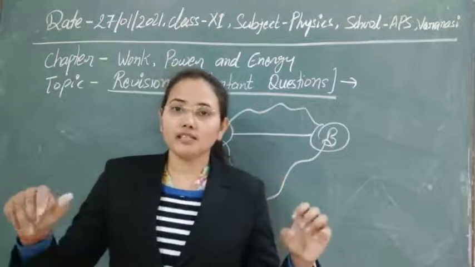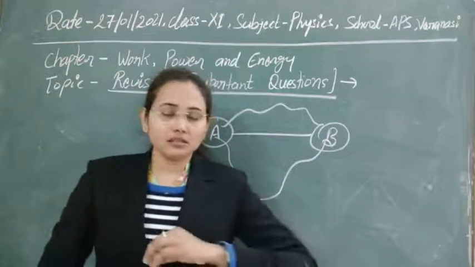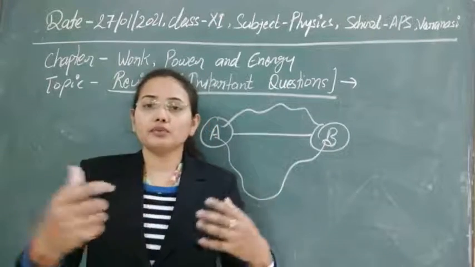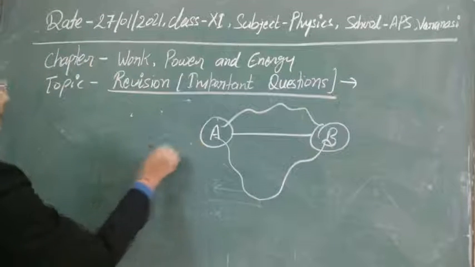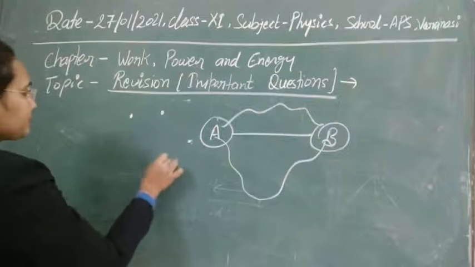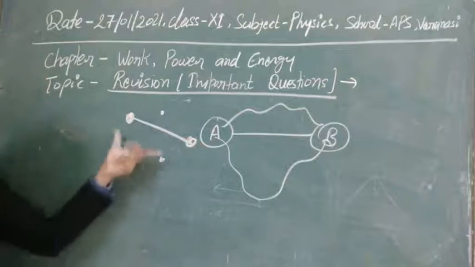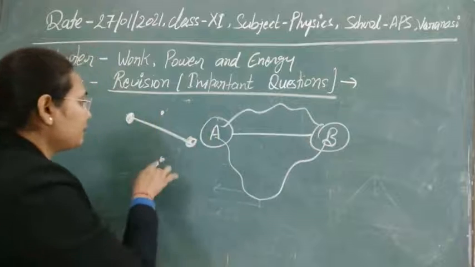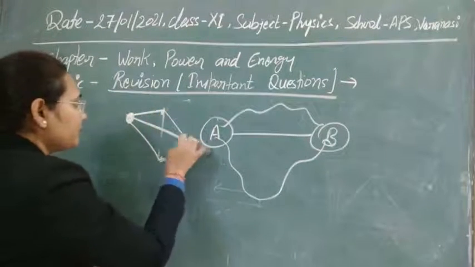In between two masses, whatever the intervening medium, whatever forces are acting, even mutual gravitational forces are also acting. Suppose we have 3-4 particles here, and we are looking at the gravitational force between two of these masses. In between them there are a number of masses, and there is gravitational force between those masses.